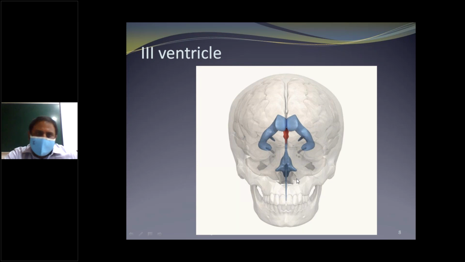Now go to the third ventricle. This is an anterior view of the skull. See, the lateral ventricles connect with the third ventricle and continue as the fourth ventricle. In the figure, the red color shows the third ventricle. The lateral ventricles communicate with the third ventricle, which communicates with the fourth ventricle.